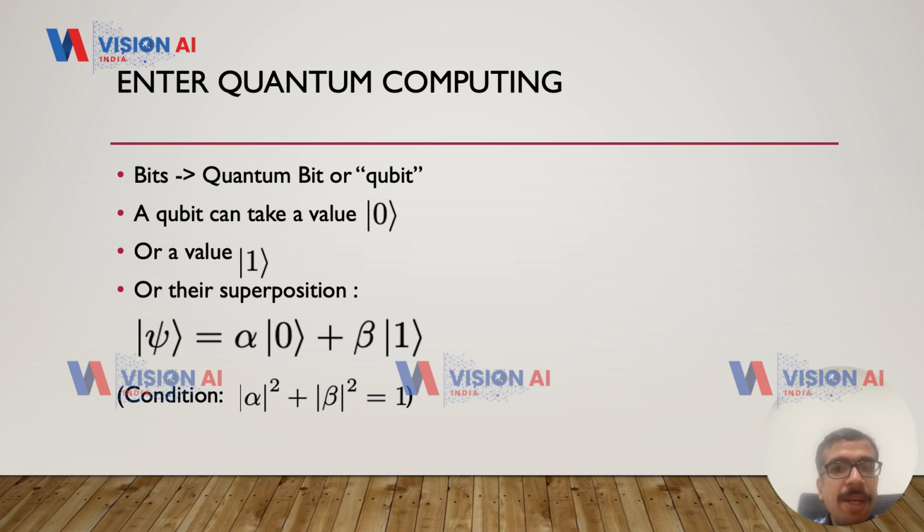At the fundamental level, these quantum computers proceed on the idea of a qubit, or a quantum bit. Just like a bit can take a value 0 or 1, a qubit can take a particular value which we are going to denote as ket 0 or ket 1. But it can do something more. It can also lie in a superposition of these states, alpha ket 0 plus beta ket 1, which is a superposition of ket 0 and ket 1. Here alpha and beta are complex numbers such that the norm of this vector (alpha, beta) is 1, or mod alpha squared plus mod beta squared is 1.